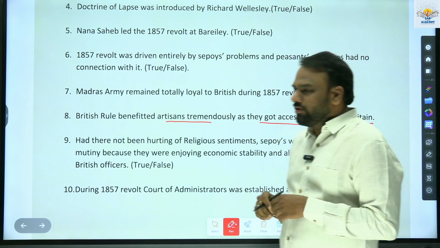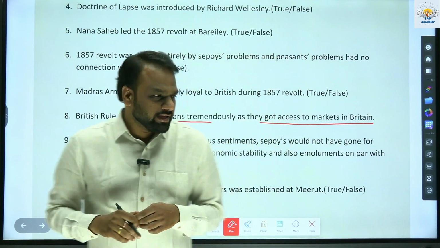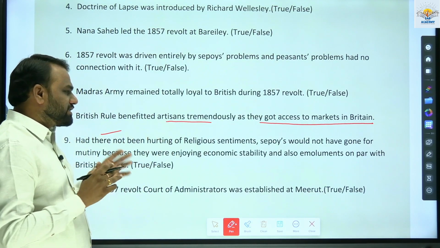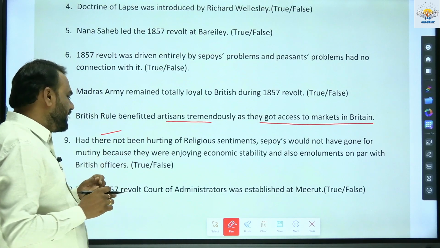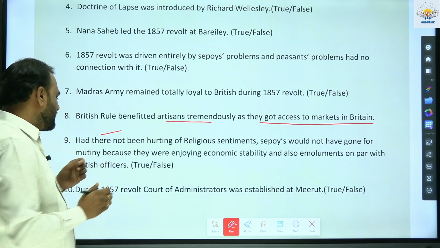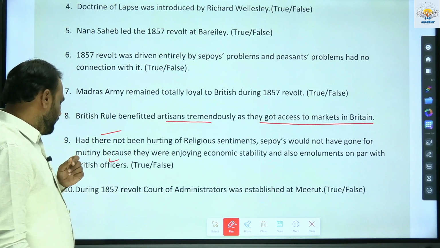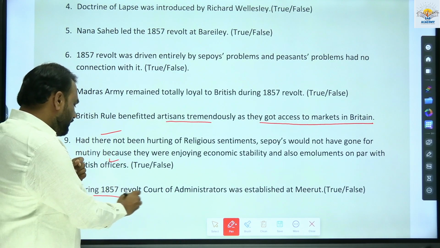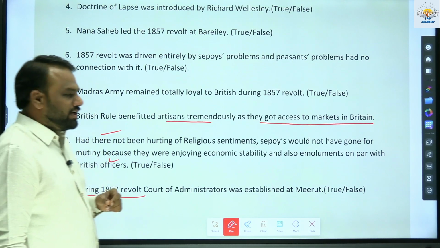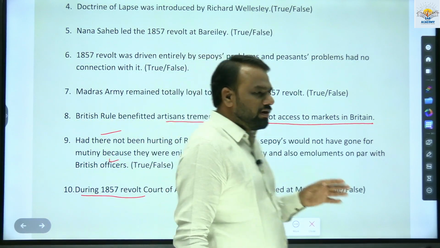Answer in true or false. Next, had there not been hurting of religious sentiments, sepoys would not have gone for mutiny because they were enjoying economic stability and also emoluments on par with the British officers. Answer in true or false. Next, during the 1857 revolt, court of administrators was established at Meerut. This also you have to answer in true or false.